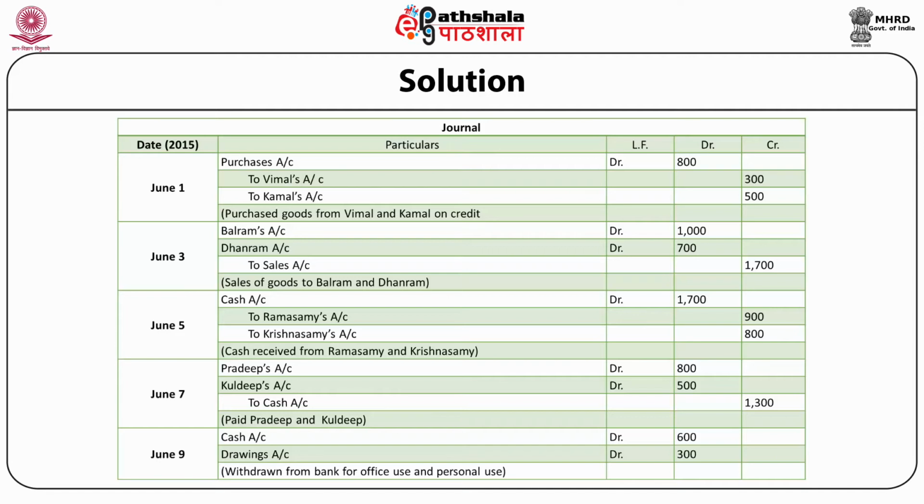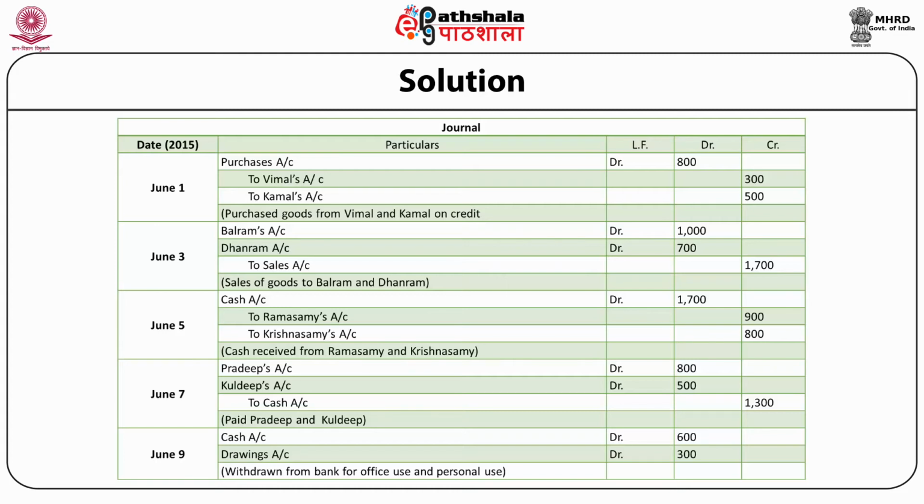To sales account 1,700. In summary, we'll write sales of goods to Balram and Dhanram, June 5. Cash account debit 1,700. To Ramasamy's account rupees 900. To Krishnasamy's account rupees 800. In summary, we'll write cash received from Ramasamy and Krishnasamy, June 7.